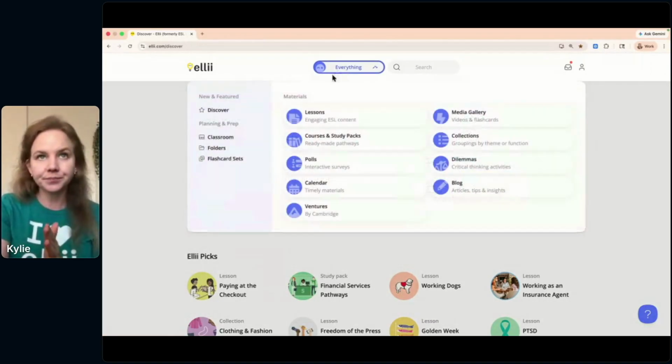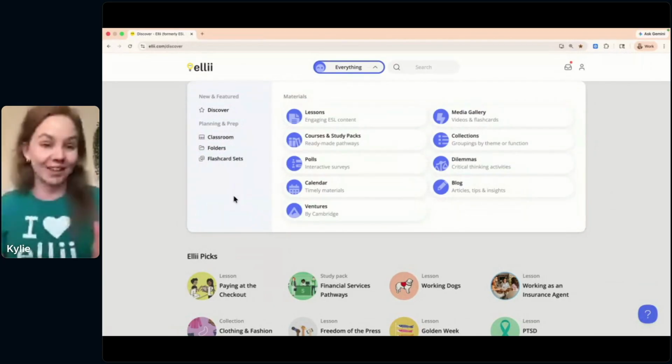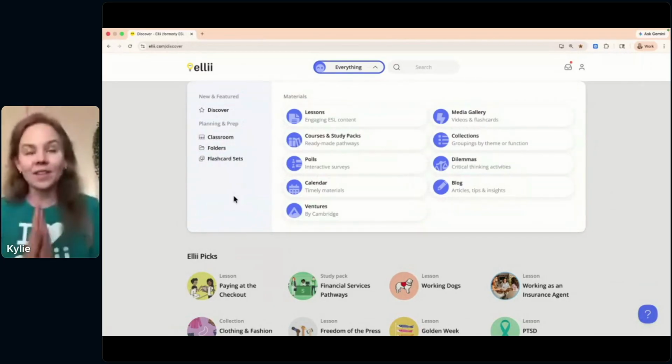So I'm going to first show you materials, and you'll find all of our content on the platform under our Everything menu here. And before I dive into the content, I just want to note this is where you see anytime you need anything, you click Everything. And that's kind of the idea. On the left-hand side, you're going to see planning and prep.